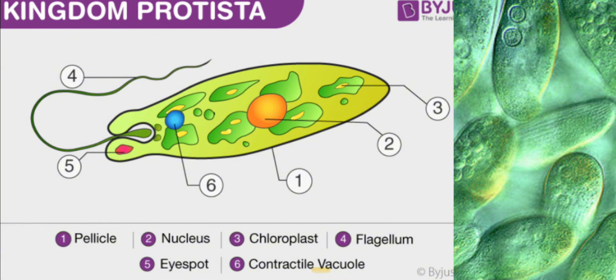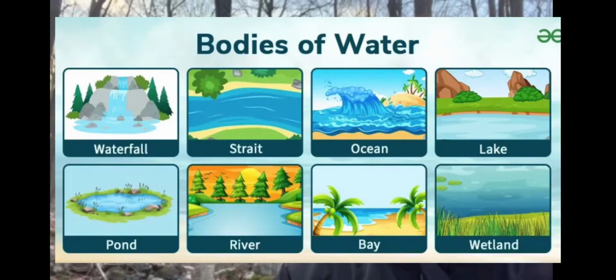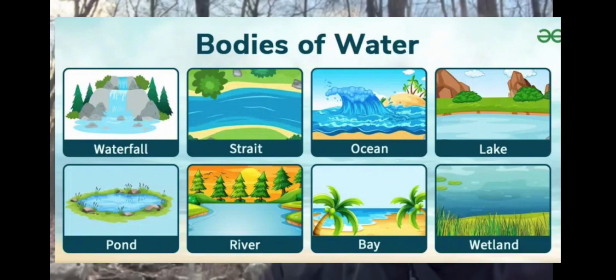So the third kingdom of life is Kingdom Protista, and consists of all the eukaryotic cells that are not animals, plants, or fungi, as well as a very large assortment of single-celled organisms, making it very diverse. Protists can be found in watery environments such as oceans, ponds, lakes, puddles, and other forms of still water.